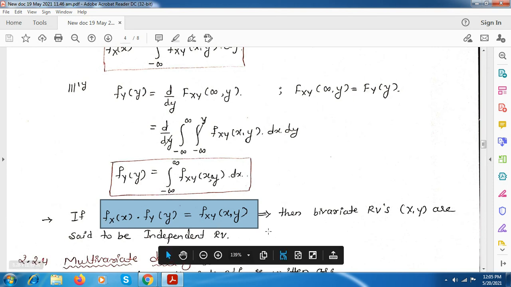Just note down this sentence also. If this equation is satisfied, then the bivariate random variables are said to be independent random variables.